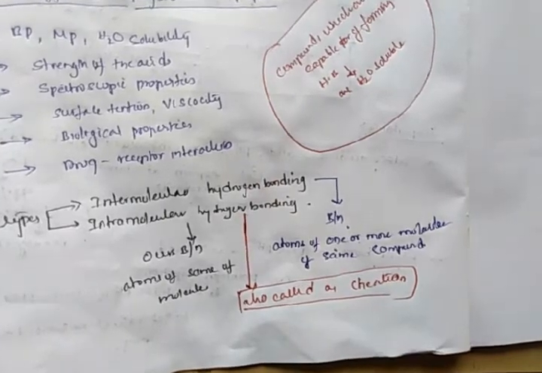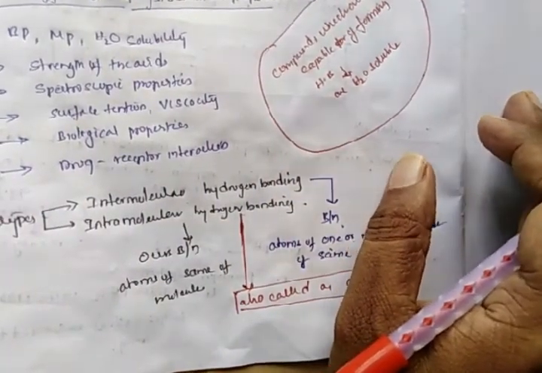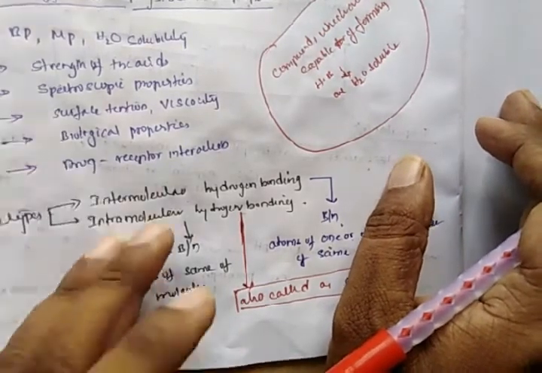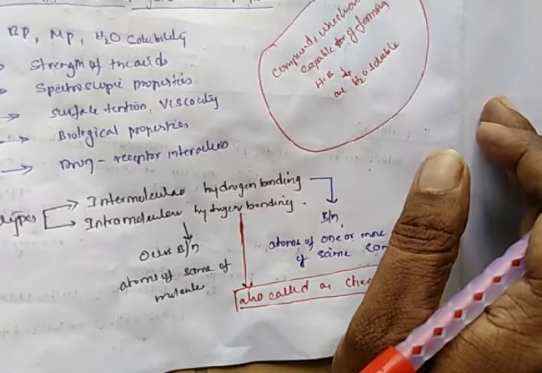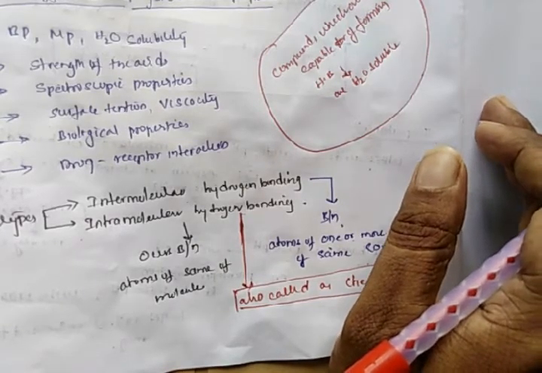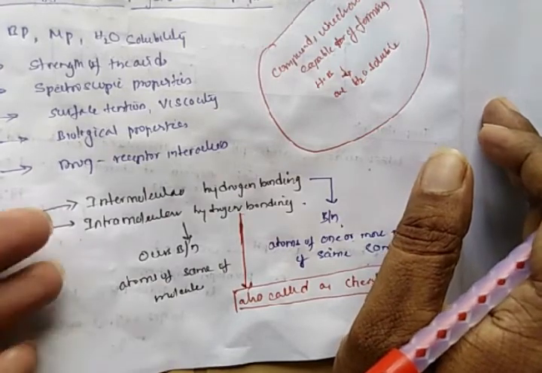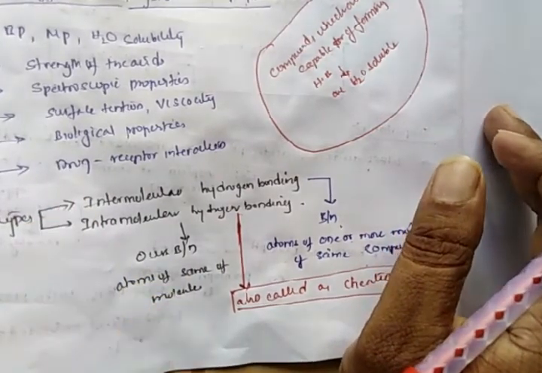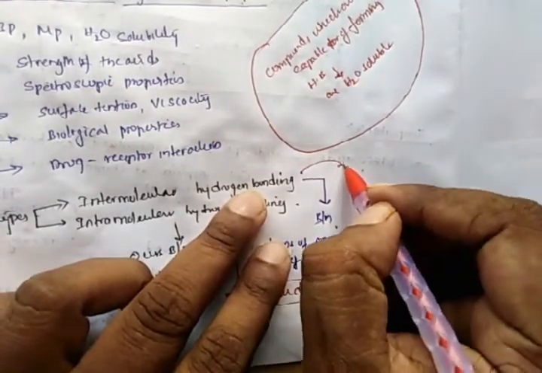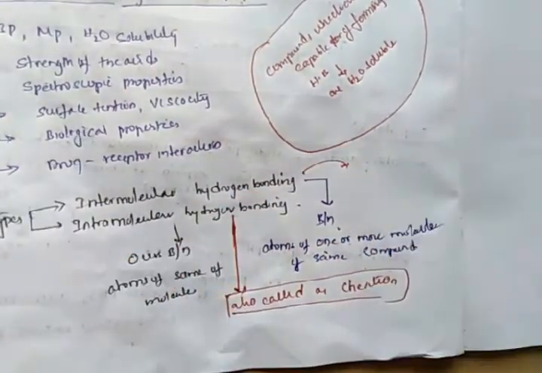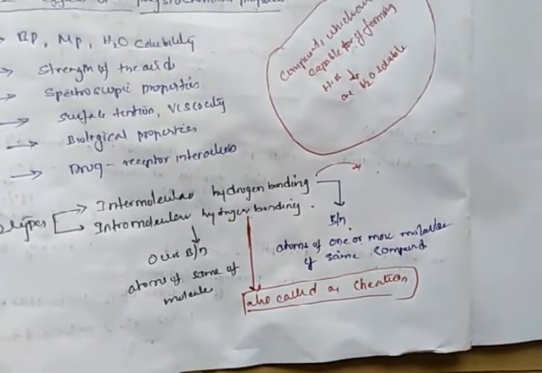So shall we see the examples. In our medicinal chemistry, intramolecular hydrogen bonding is more important than intermolecular hydrogen bonding. Intermolecular hydrogen bonding in general makes drugs inactive, and intramolecular hydrogen bonding generally enhances the pharmacological activity of the drug.